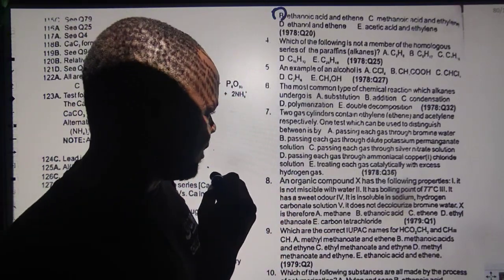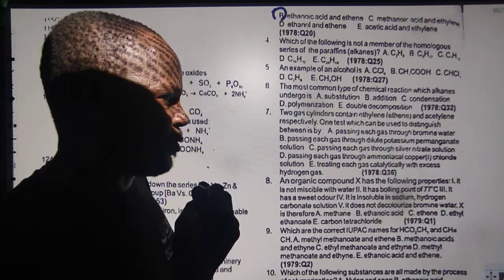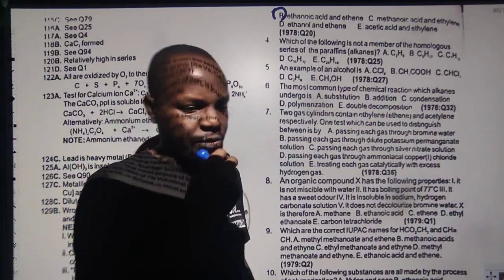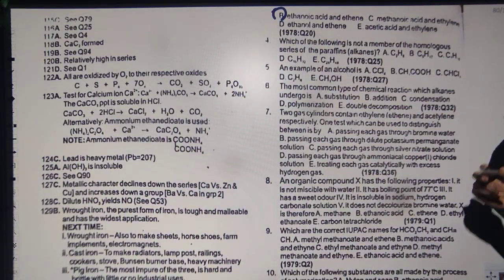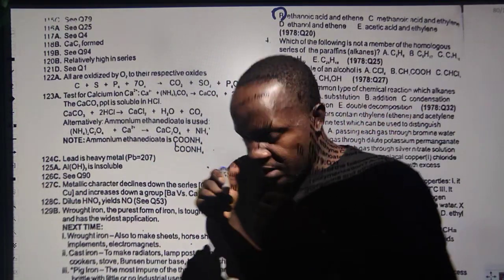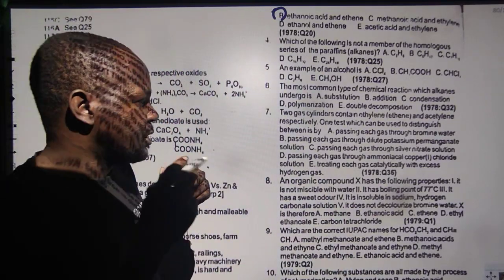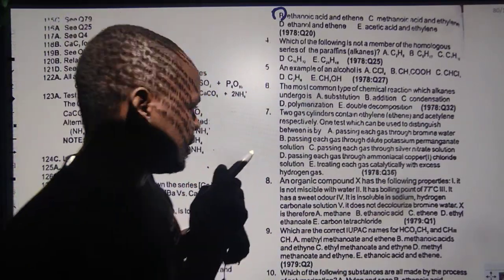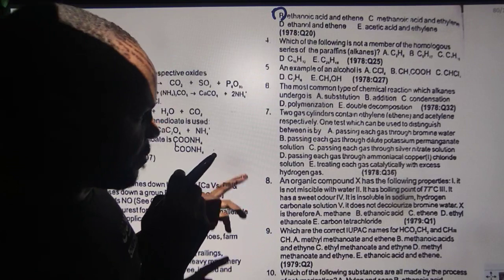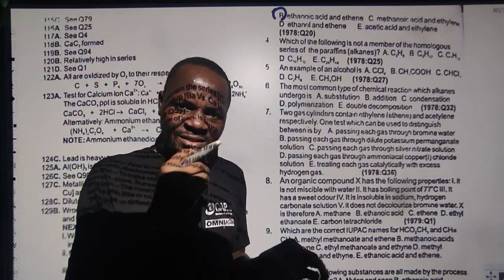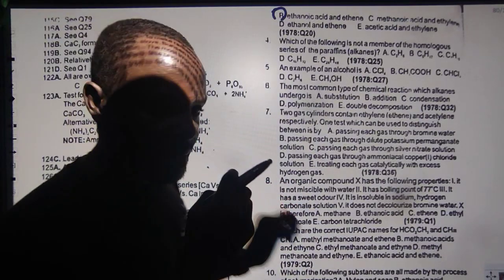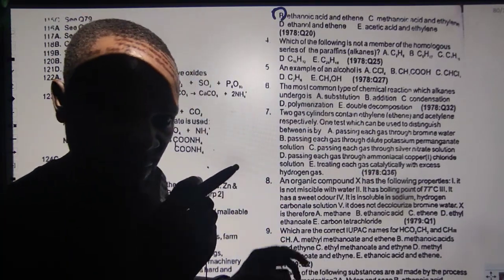The choice C says pass each of them through silver nitrate solution. Now this is where we have to be careful about silver nitrate solution. I said silver nitrate can be used to distinguish. Yes, it is possible. But the only thing here is that if you use silver nitrate on both alkenes and alkynes, both of them are going to react. That's another thing you have to keep in mind.